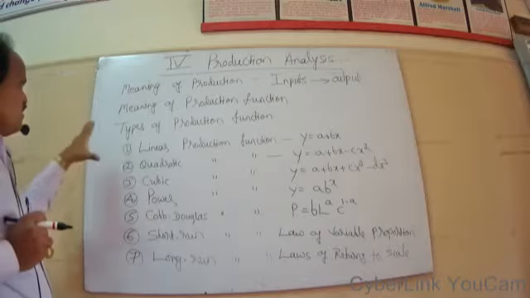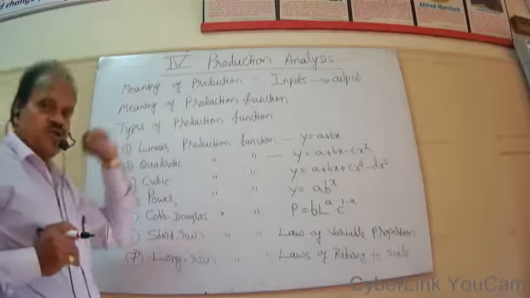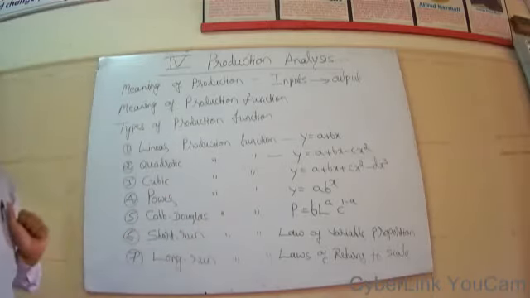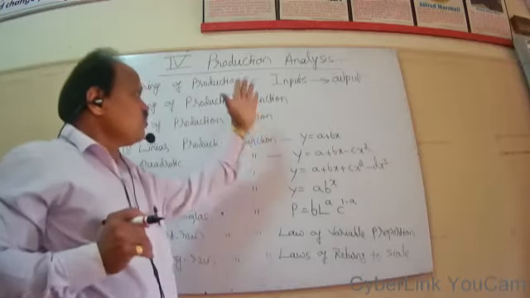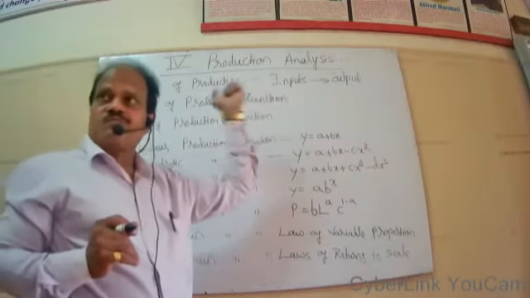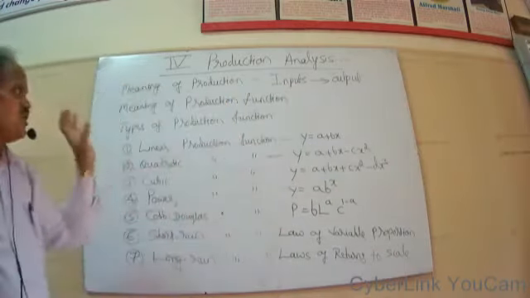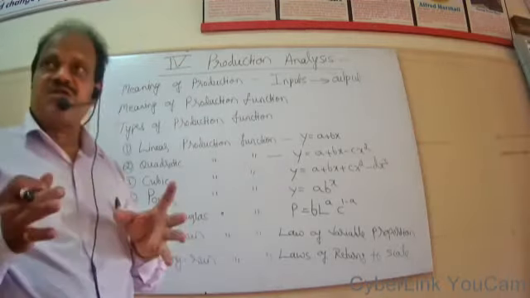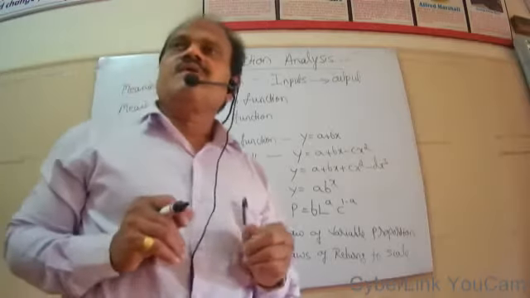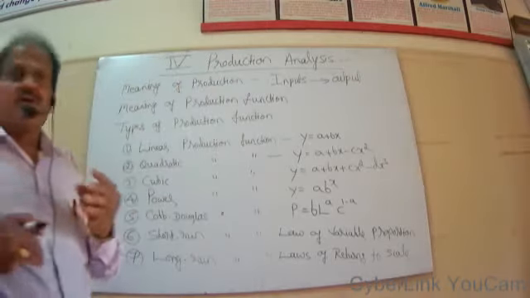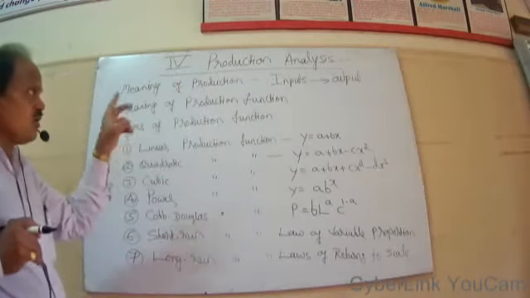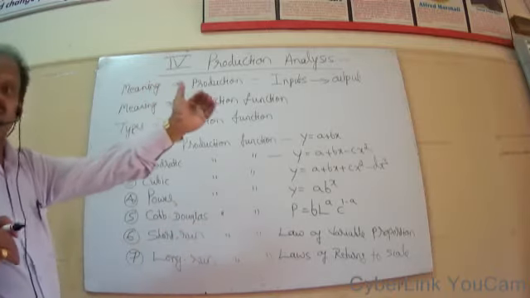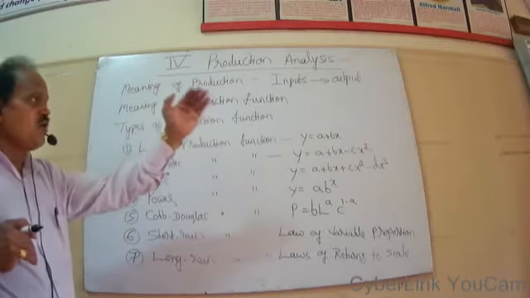Then meaning of production function. We'll make use of several inputs to get the desired output. Production function implies the technical relationship between inputs and output. See in what way the inputs can be used or applied to get the desired quantity and quality of output.